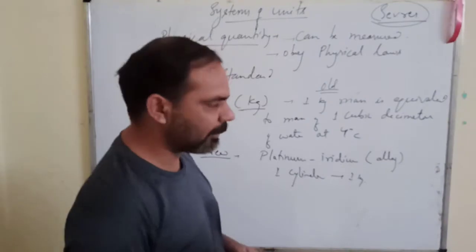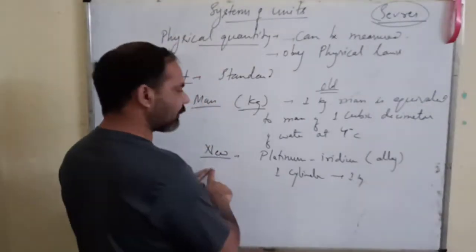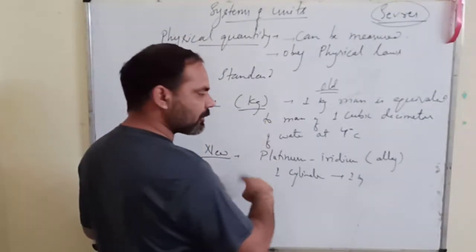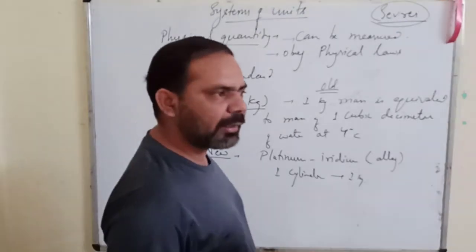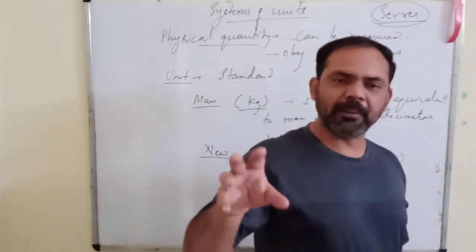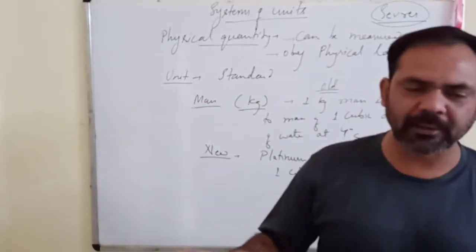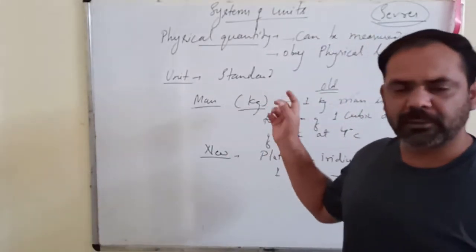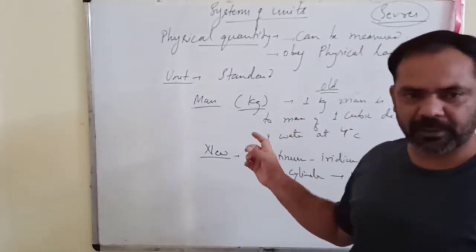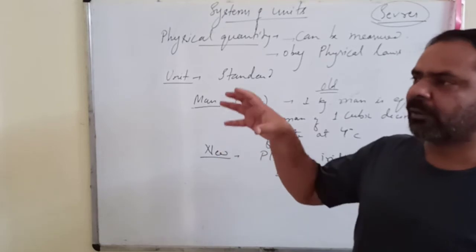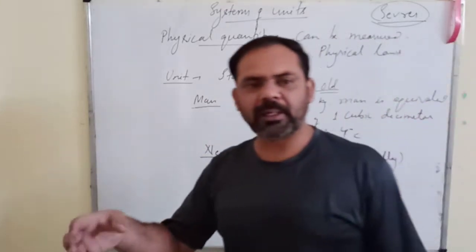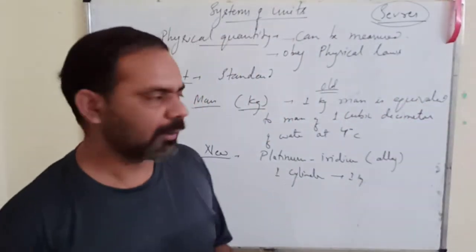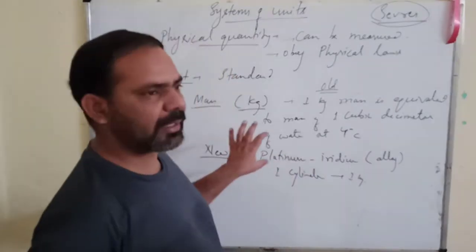So in our syllabus, for the 1 kg mass, we are still using this definition: it is equivalent to the mass of a platinum iridium alloy cylinder kept at Sevres near Paris in France at constant temperature and constant pressure. Still we will use that definition only.